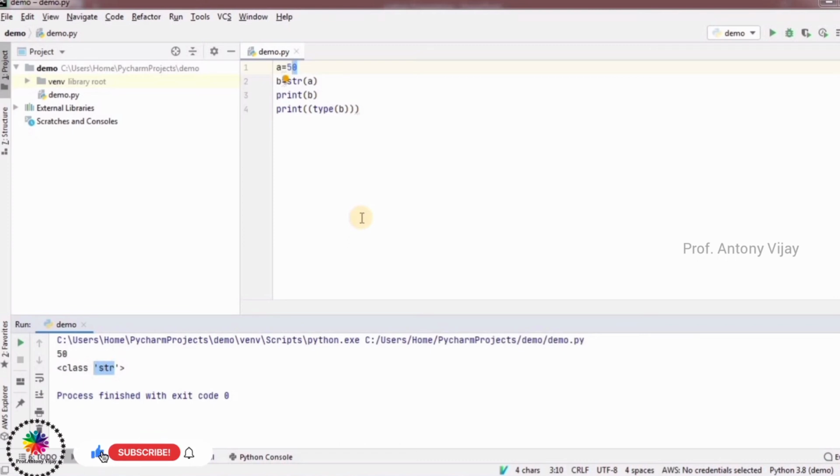So in Python casting is also very easy. This is what is called variables.